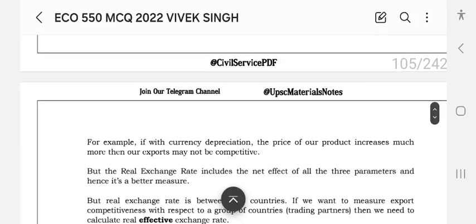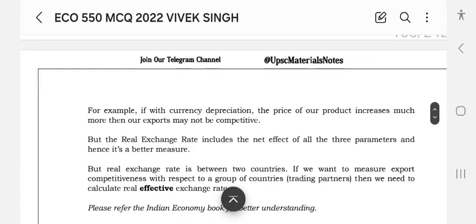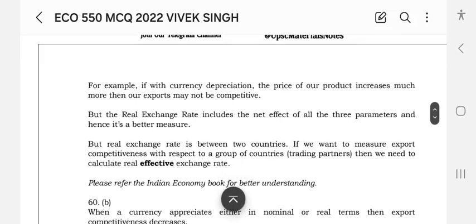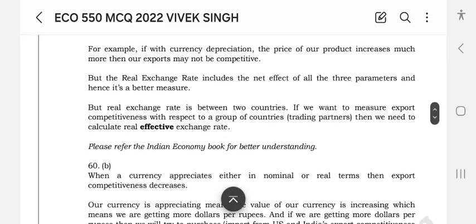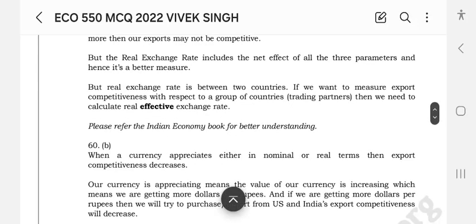For example, if with the currency depreciation the price of our products increases much more, then our exports may not be competitive, but the real exchange rate includes the net effect of all three parameters, and hence it is a better measure. Real exchange rate is between two countries. If you want to measure export competitiveness with respect to a group of countries including trading partners, then we need to calculate the real effective exchange rates.